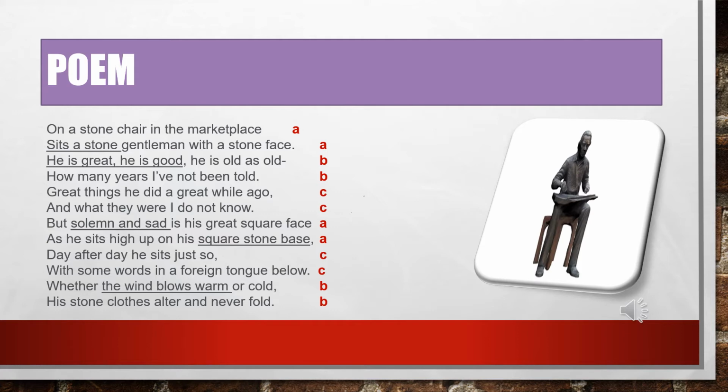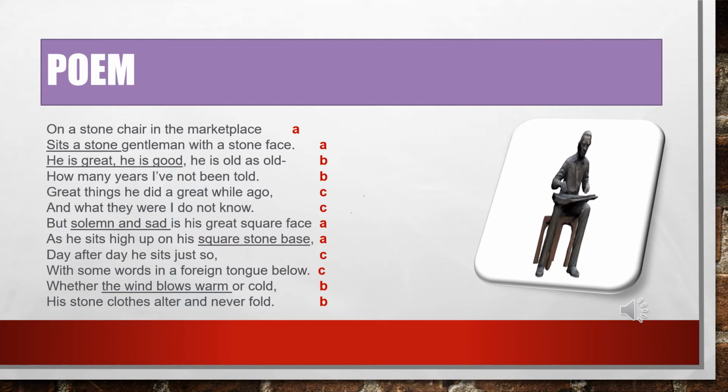And the next lines: he is great, he is good, he is old as old. How many years I have not been told. So I refers to the speaker, the poet, and he is telling that the statue of this gentleman is great and good also. But about the age of the statue, he doesn't know.